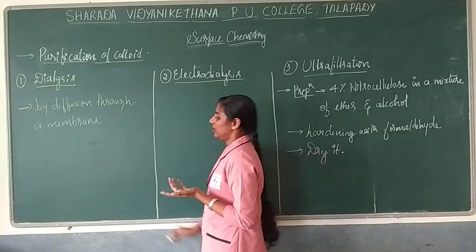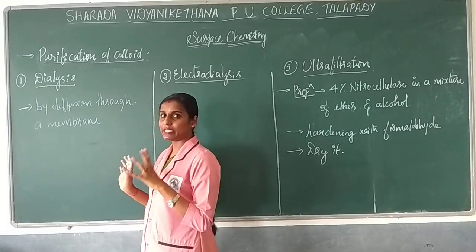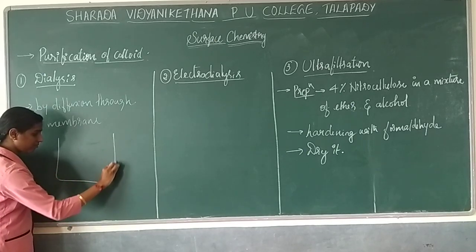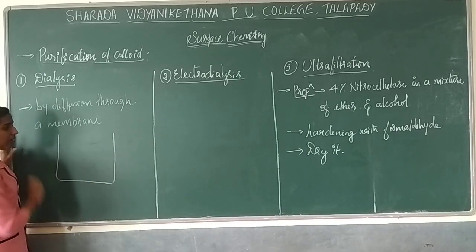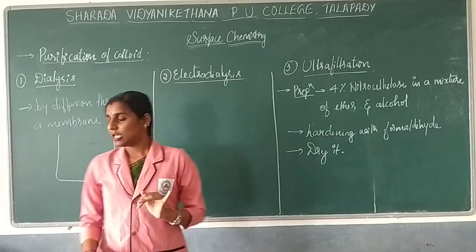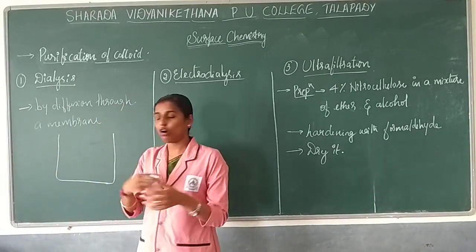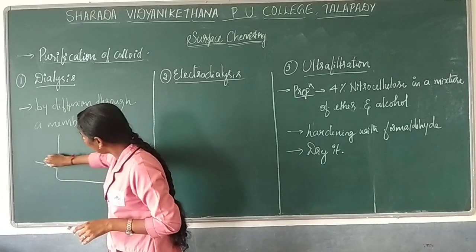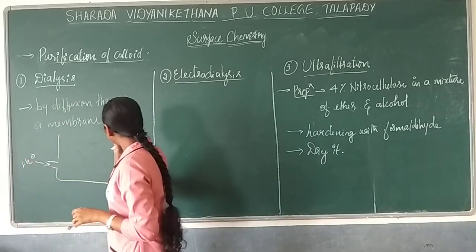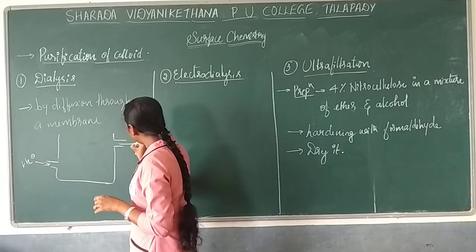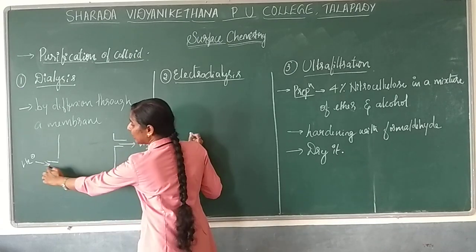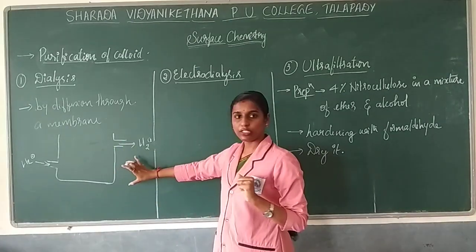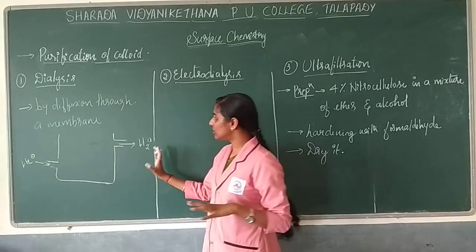Now how does it work? For this also a certain setup will be done. So the setup will go like this. You'll be taking a beaker. In this beaker, a continuous flow of water will be maintained. From this end, you are letting water in, and from another end, that water will be removed. It is nothing but a continuous flow of water, with a high rate of flow. So this is the beaker. This is one side.